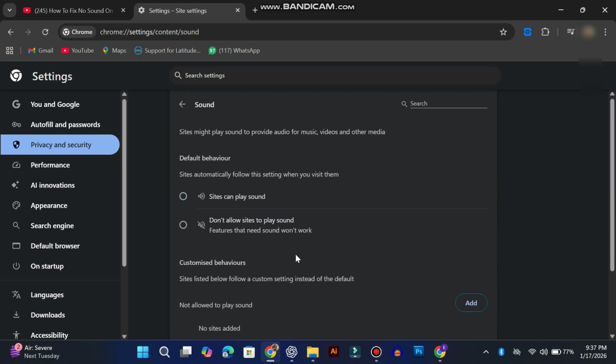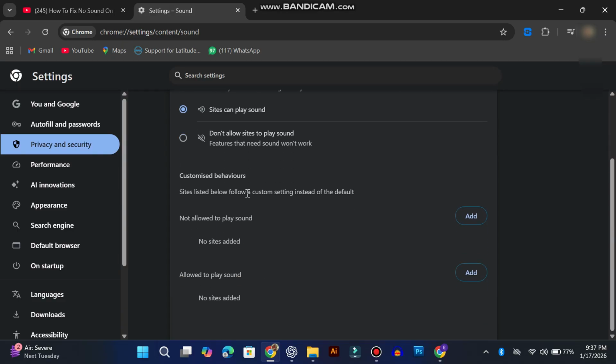Here, make sure that the option Sites Can Play Sound is turned on. Also, check that there are no websites listed that are blocked from playing sound. If you see any, you can remove them by clicking the three dots next to them.